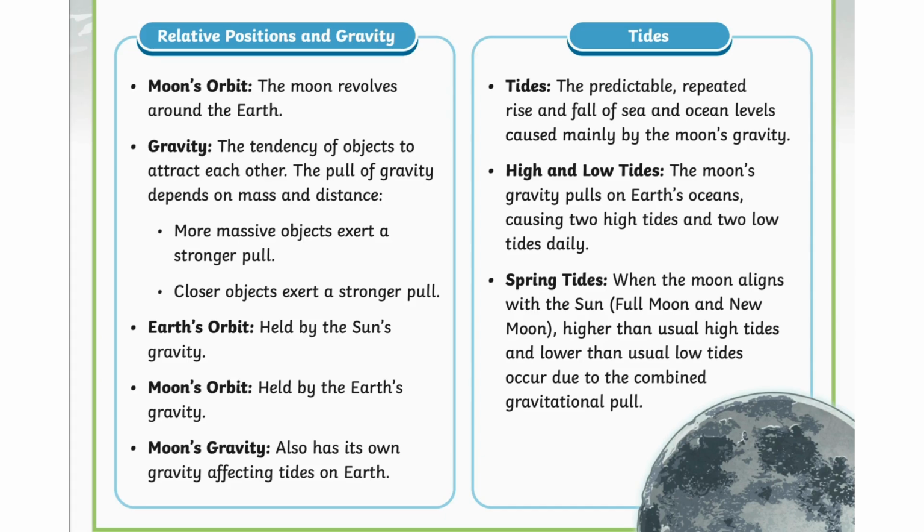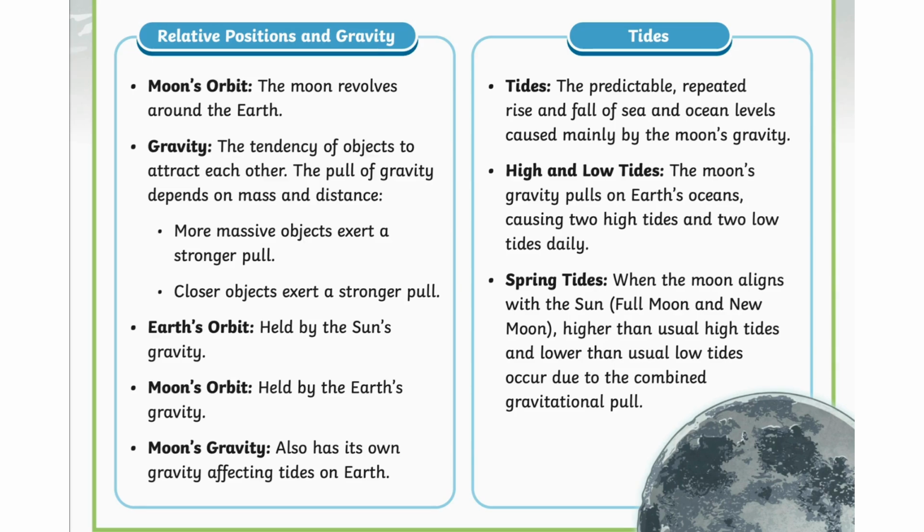The moon also has its own gravity, affecting tides on Earth. Tides. The predictable repeated rise and fall of sea and ocean levels caused mainly by the moon's gravity. High and low tides. The moon's gravity pulls on Earth's oceans, causing 2 high tides and 2 low tides daily.